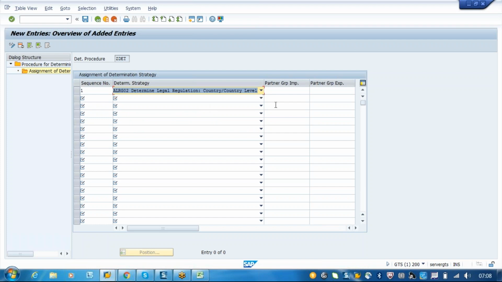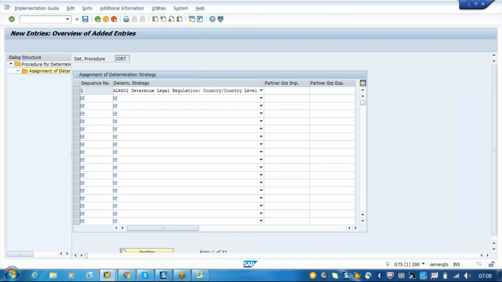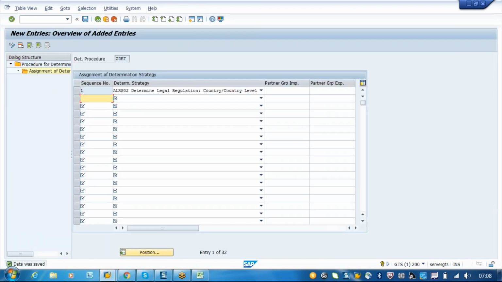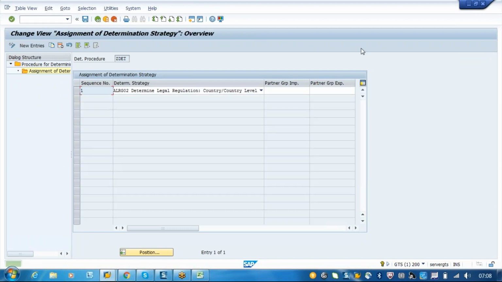Okay, is it clear how the determination is happening? If you say it's a country to country level, any question? Hello, any question you have? Okay. Yeah, this determination bit confused till that point.